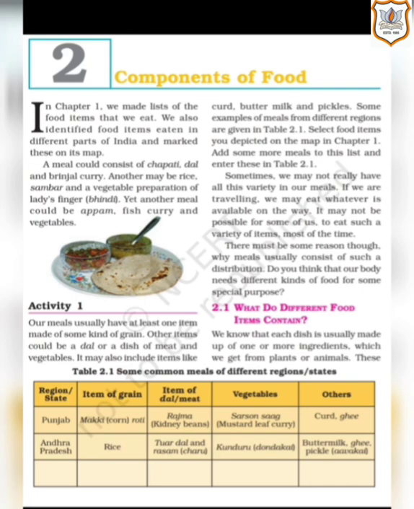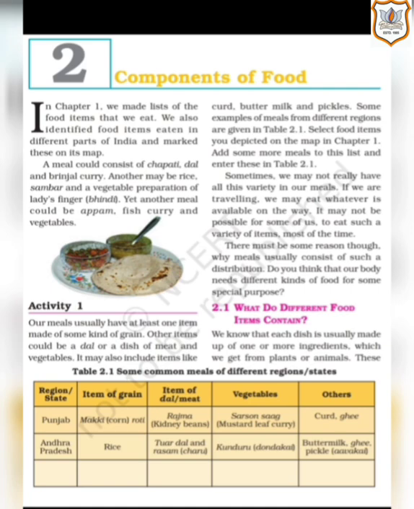In chapter 1, we made a list of the food items that we eat. We also identified food items eaten in different parts of India and marked these on its map. This means when we understood the very first chapter, we made a list of many different food items that we consume in our day-to-day life, and along with that we also identified the different food that is eaten in the different parts of India, and we marked the same on the map.